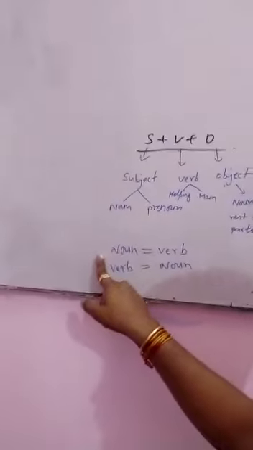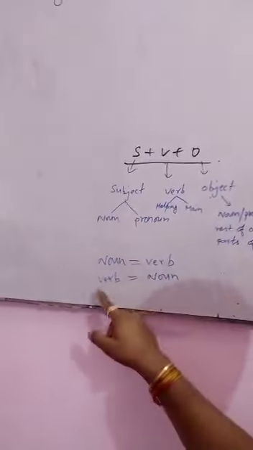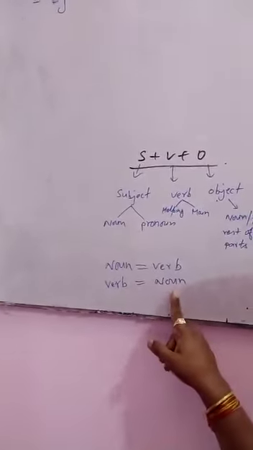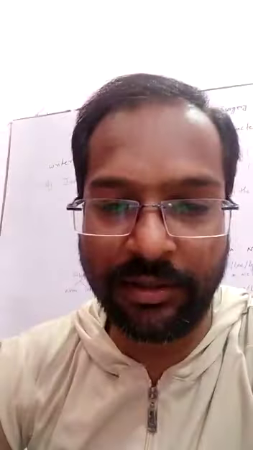Okay, now the next is homework. What about your homework? You have to find out when a noun performs as a verb and when a verb performs as a noun. I am repeating your homework: you have to write down 2 sentences.